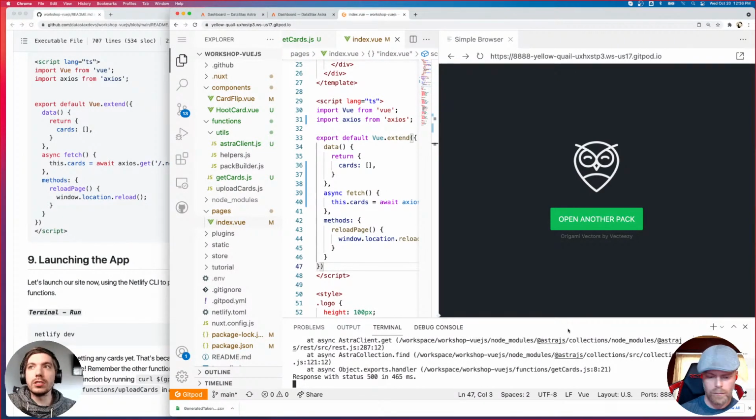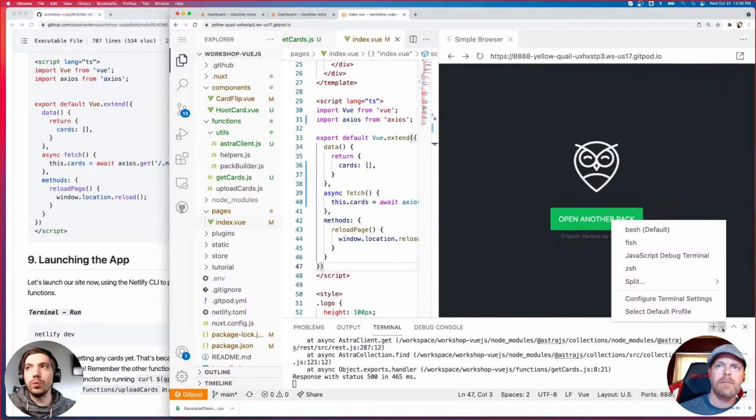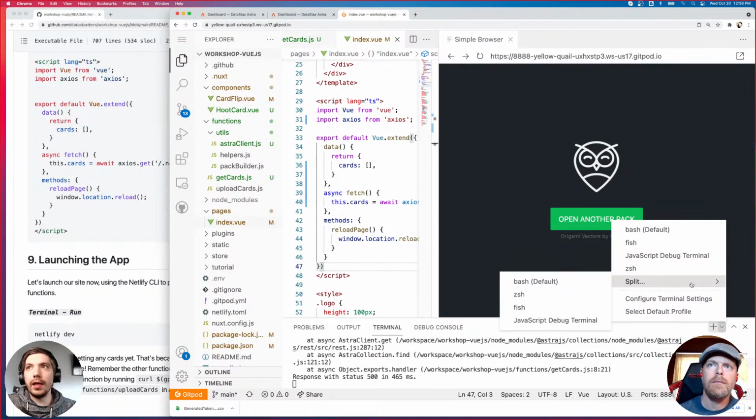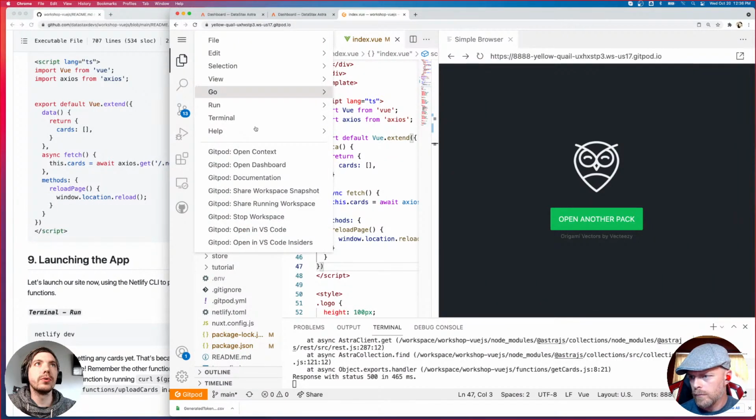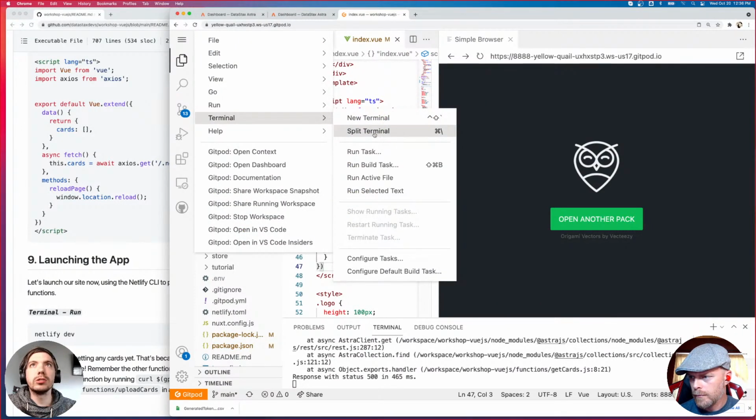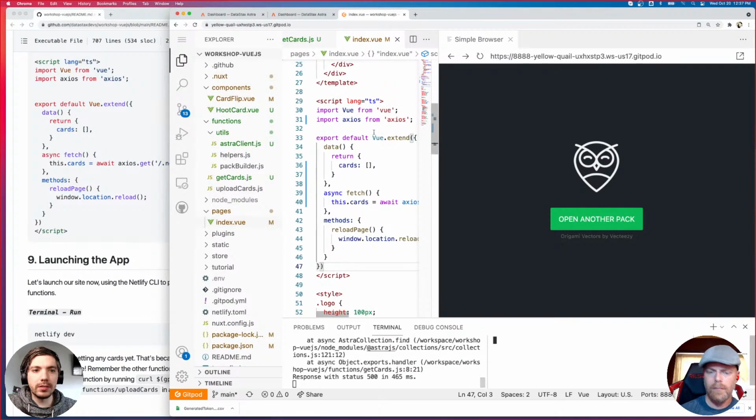So the way that we're going to do that is in your terminal section, if you drop this down and select split, and you can select bash default. There's other places that you can do this. You can go up to the top left, open the menu, go to terminal, split terminal. That will work too. That's probably the easier way, to be honest. So it's going to create a new terminal.